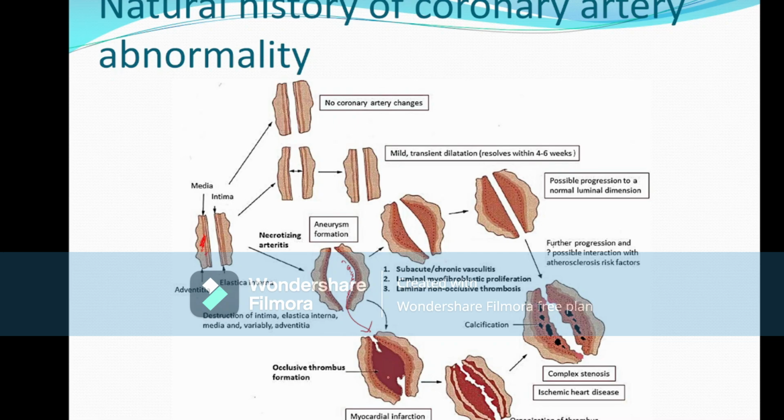This may cause a myocardial infarction, or dislodgement of the thrombus to some other part of the body can cause serious illness. After this, as the process goes on, there may be proliferation of lymphocytes in this area, and this proliferative layer causes stenosis of the blood vessels in the third stage. So this is the normal natural progression of this disease.